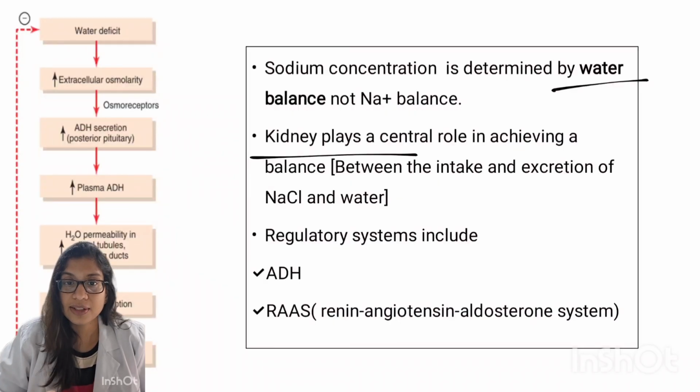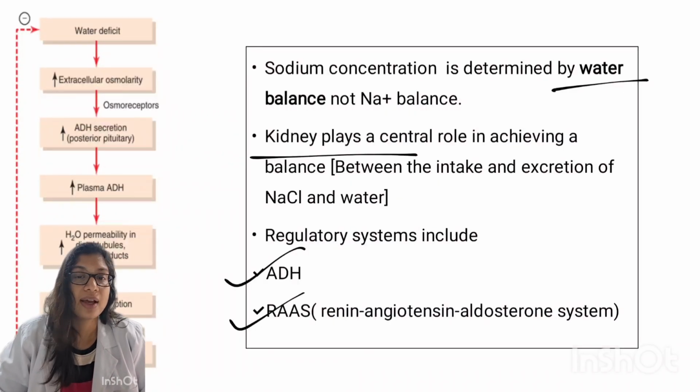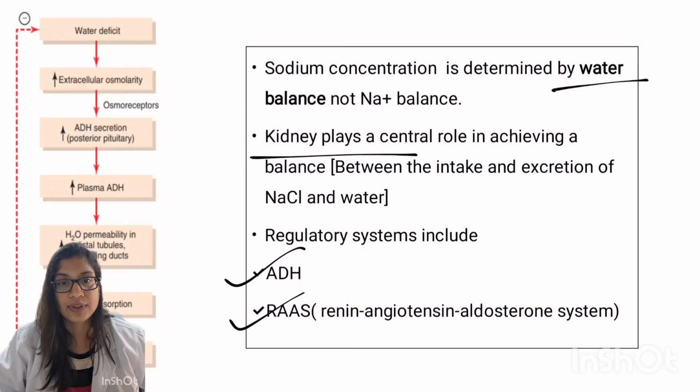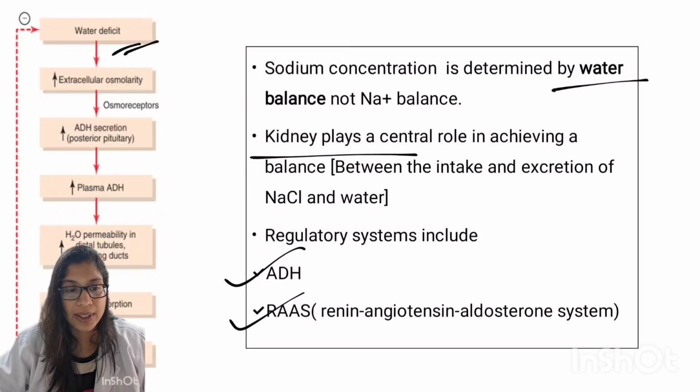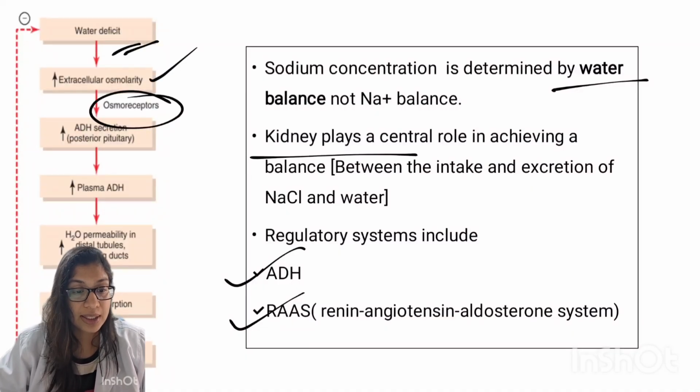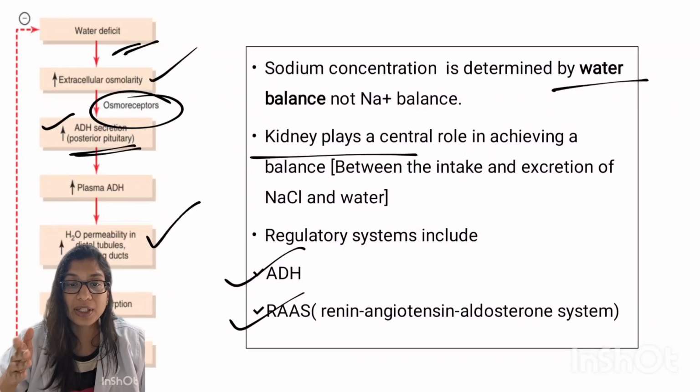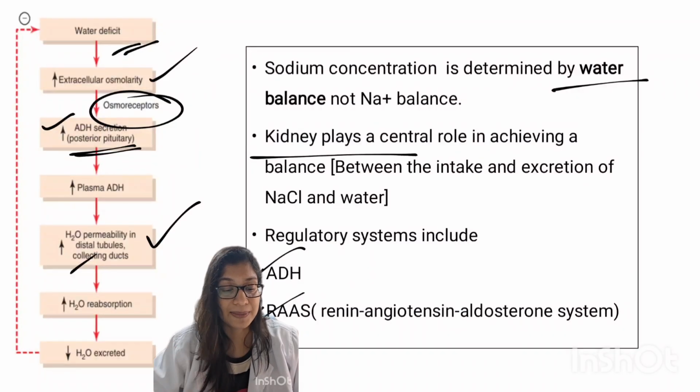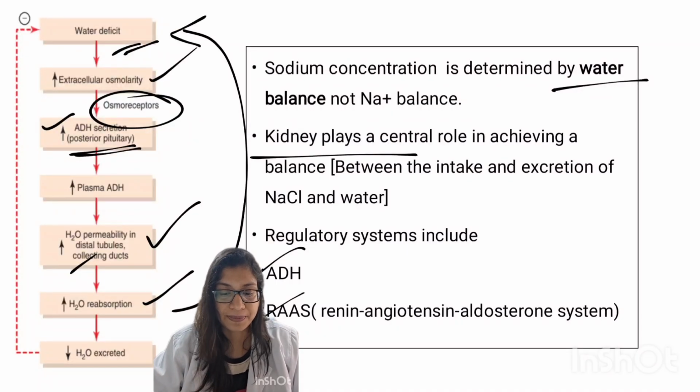What are the regulatory systems? There are two main regulatory systems. One is ADH and the other is the RAS mechanism. We will quickly brush up on these concepts. Consider a condition where there is some water deficit, a hypovolemic state. There will be increased extracellular osmolarity, which is detected by the osmoreceptors, and it will stimulate the posterior pituitary to increase ADH. Now what does this ADH do? It will increase the water permeability in the distal tubules and collecting ducts, which in turn will increase water reabsorption, eventually covering up for the water deficit.